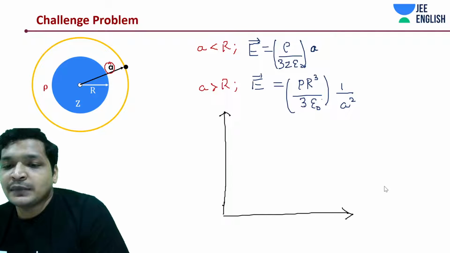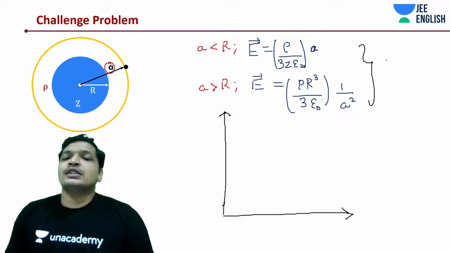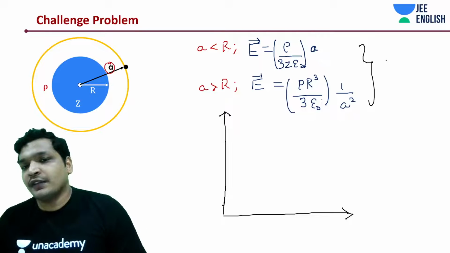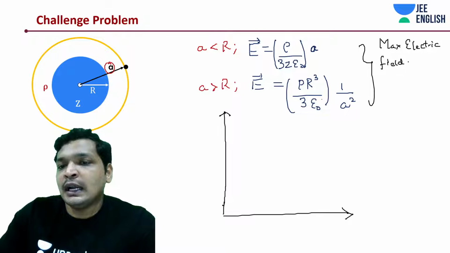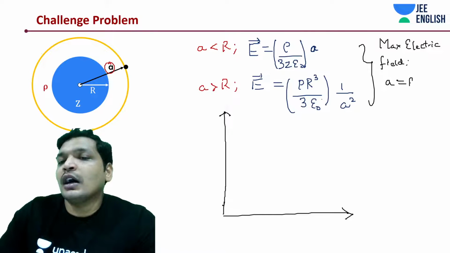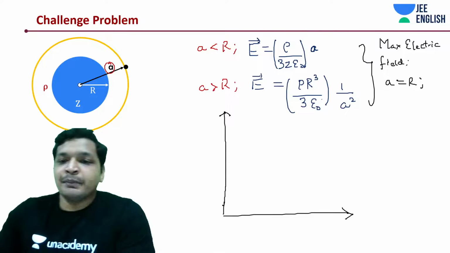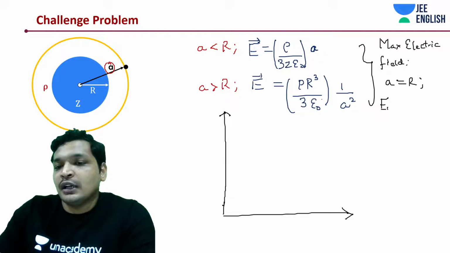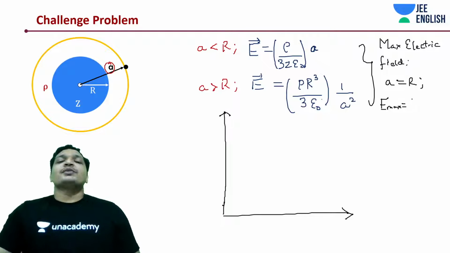But from both these equations you can conclude, when both equations are equal, then only you would see the maximum electric field. And at which point do you have max electric field? You would have max electric field at A is equal to R, on the surface again. And what is the value of max electric field? Quite simple, just substitute A is equal to R, and I look at the first equation.